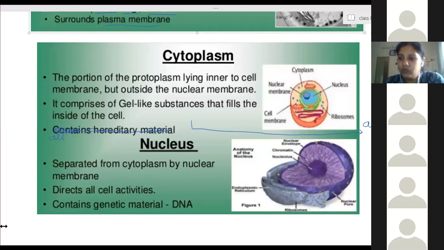What we have to do, how to do, everything is controlled by our brain, right?